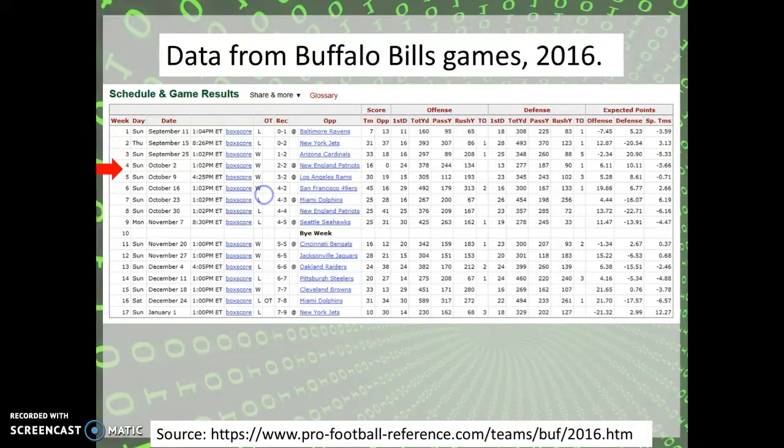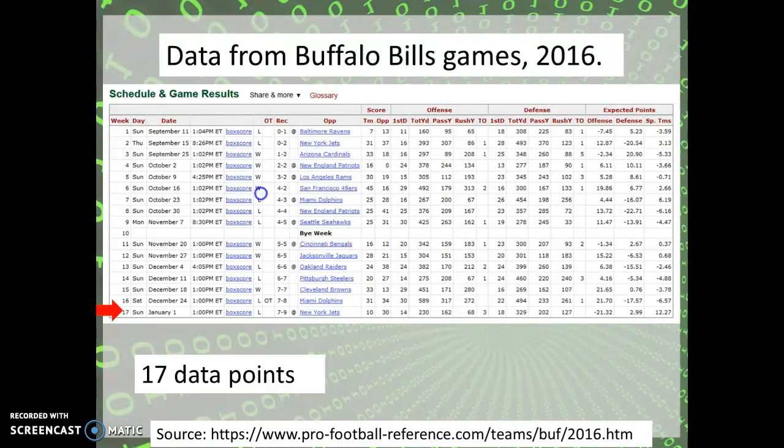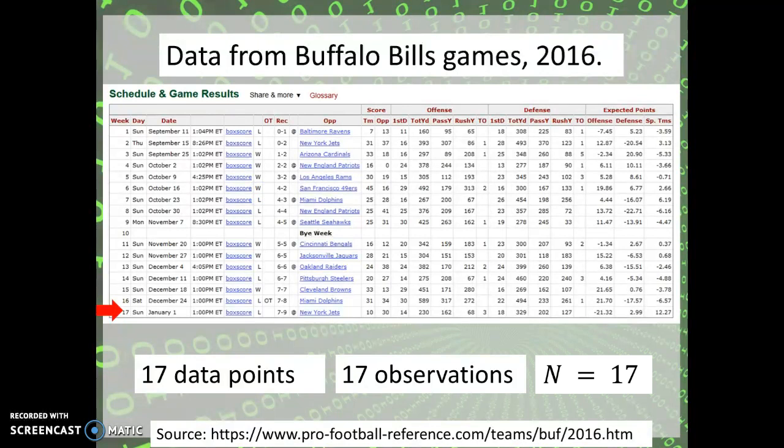Looking at this data about those Buffalo Bills, I'm looking down the vertical side of this data, and I'm seeing 17 entries. I could say that's 17 data points. You could call it 17 observations. If you want to sound mathematical, you could say n equals 17.